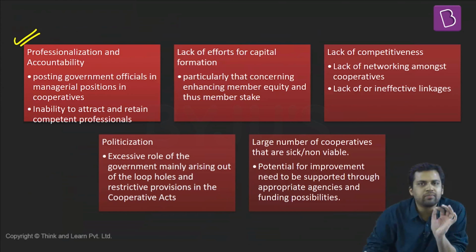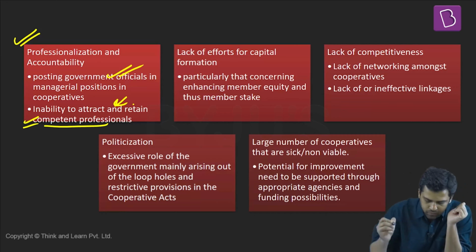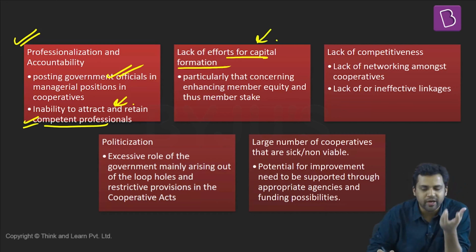Inability to attract competent professionals. Many times, government appointees, government nominees will be there in the cooperatives, and they might be interfering in the work of the cooperatives. They also find it difficult to raise money, raise capital. Sometimes competition also lacks. Cooperatives are not able to compete with other organizations.